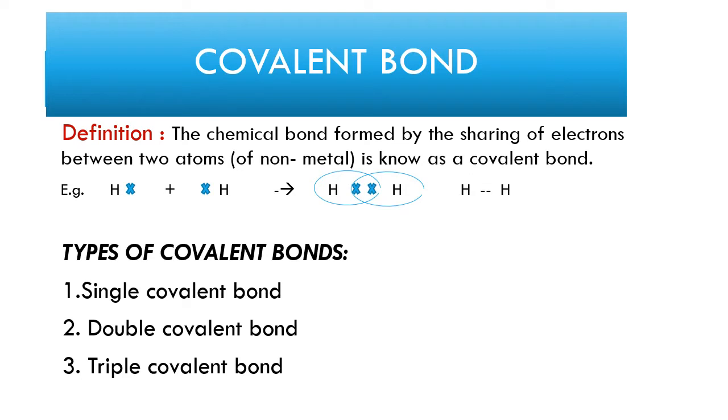In this case, children, each hydrogen atom will get the inert gas electronic configuration, that is the helium configuration, with two electrons in its outermost shell. Now, the types of covalent bond depend upon the number of electrons shared between the combining atoms. The covalent bonds are of three types. Number one, single covalent bond. Second, double covalent bond. And third, triple covalent bond.